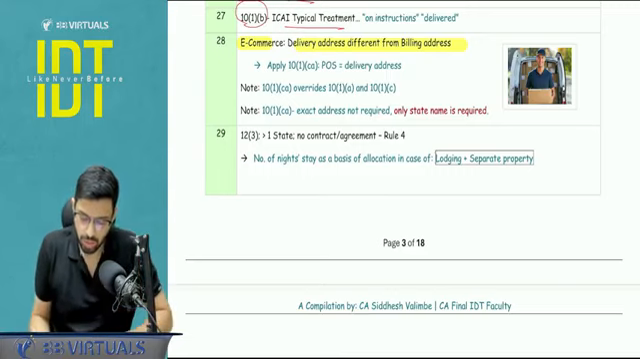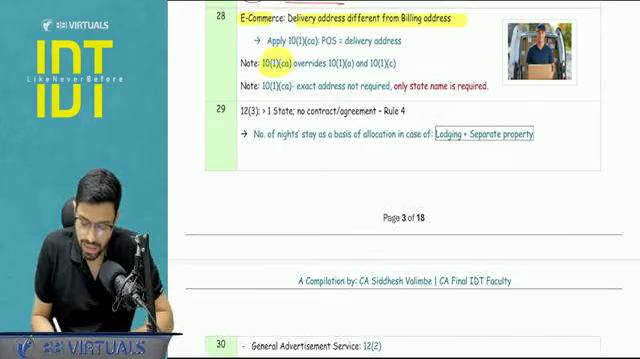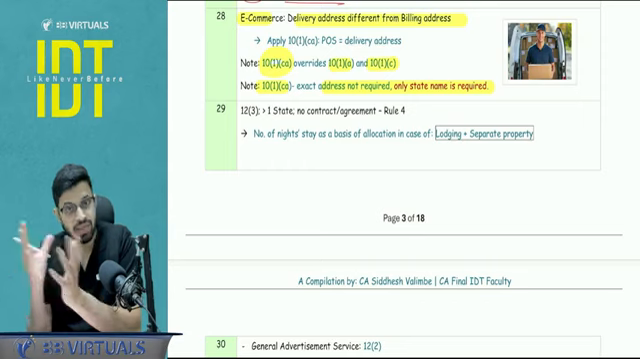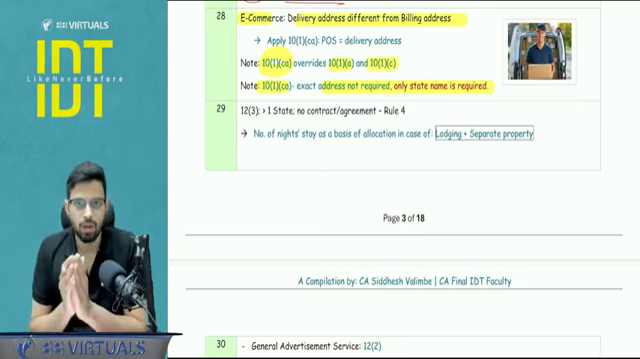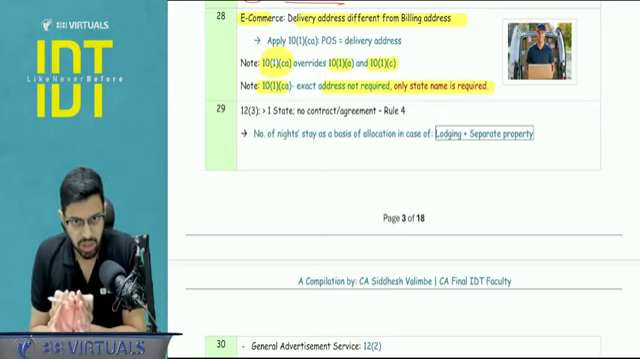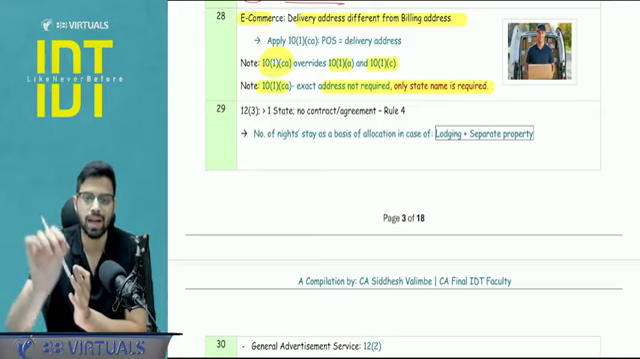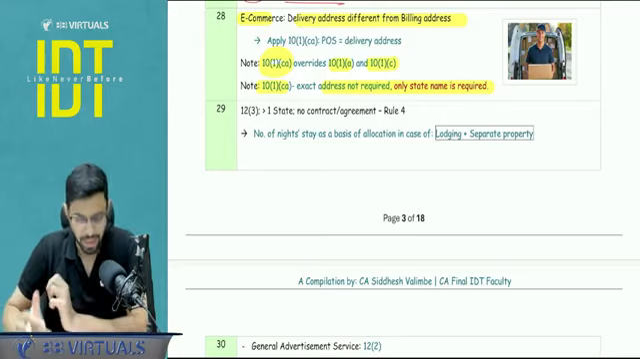Apart from that, just a point to be noted, 10.1ca overrides 10.1a and 10.1c, and in 10.1ca, where you typically apply the physical purchase or OTC sale by an unregistered person, you do not require the exact address, only the state name is sufficient, because sometimes the question will state that the exact address is not there. It's fine, we don't need that.